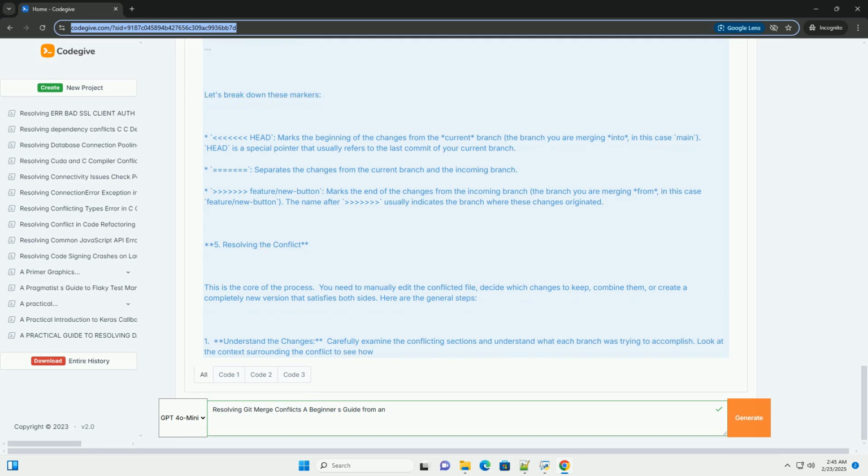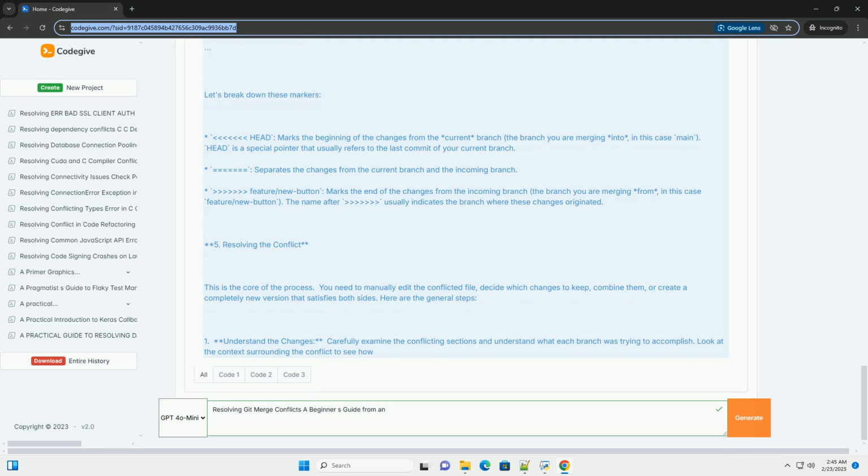4. Examining the conflict markers. The most crucial step is to open the conflicted file in your text editor. Git inserts special conflict markers within the file to highlight the conflicting sections. Let's break down these markers. <<<<<<< HEAD marks the beginning of the changes from the current branch, the branch you are merging into, in this case main.